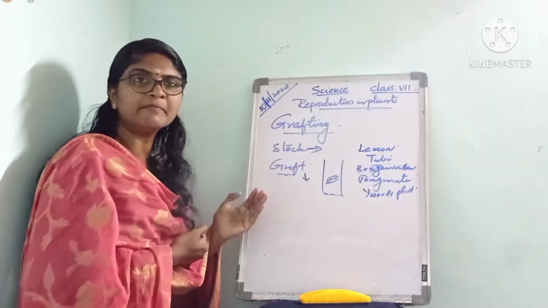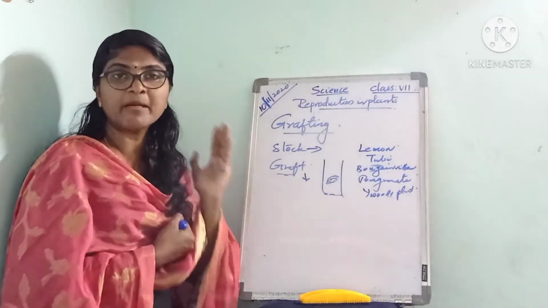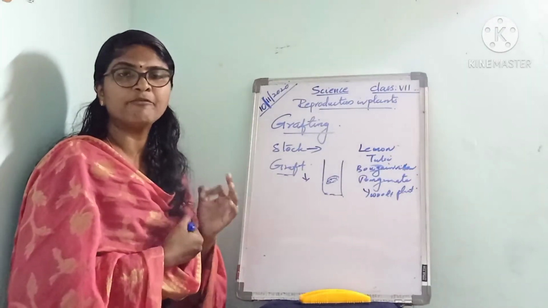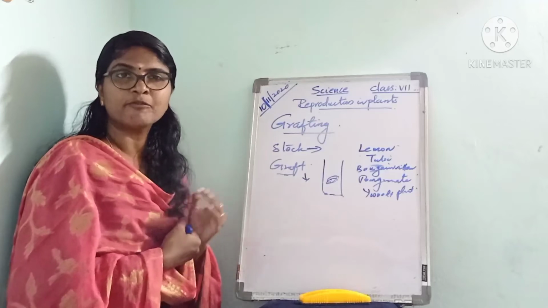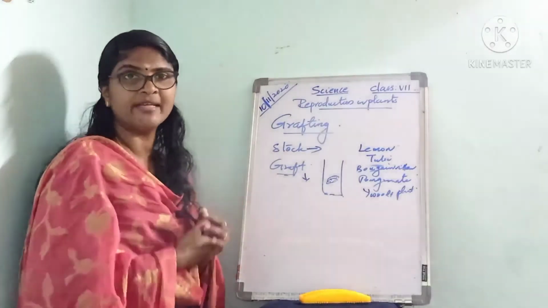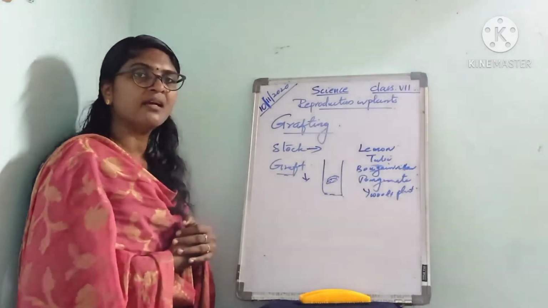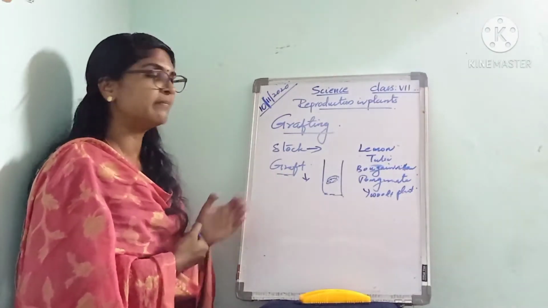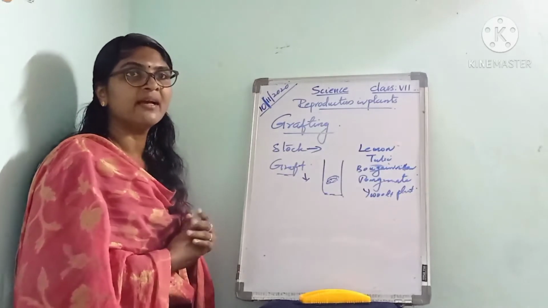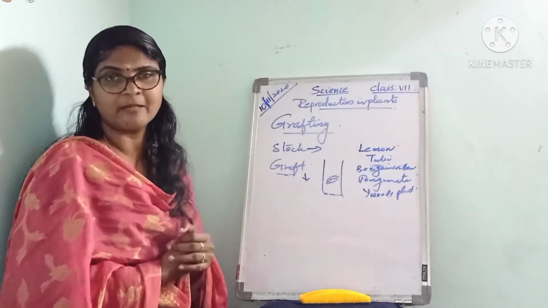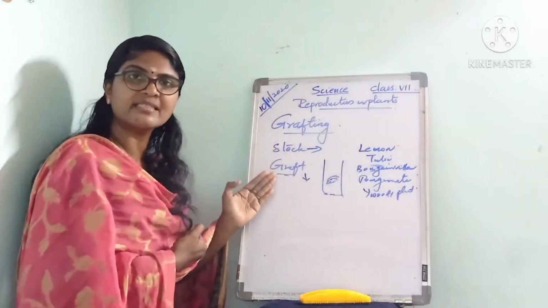The stem cutting becomes the upper part of the grafted plant, and it provides the stem, then fruits and flowers. This method of artificial vegetative propagation through stem, that is grafting, is done in fruit trees and shrubs.